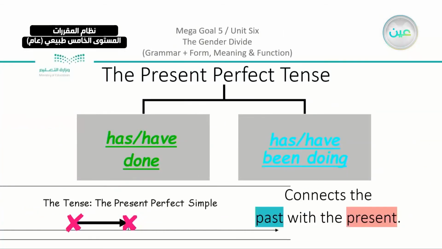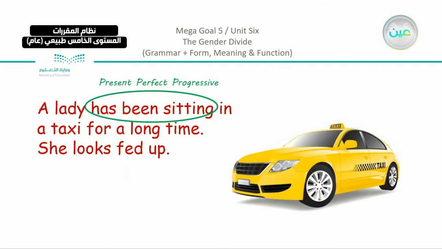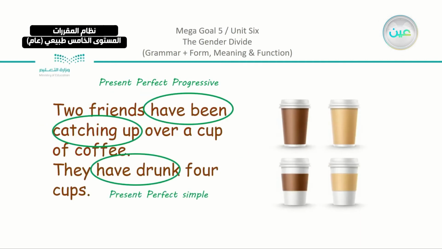We said that the present perfect tense is either using "has" or "have" in the sentence plus the past participle, or you can use "has" or "have" in the sentence plus verb-ing, and of course there is "been" in the sentence. Now we discussed how to use them in the sentence, and we agreed that they connect the past to the present. For example, we had these examples actually. We have here a lady has been sitting in a taxi for a long time. She looks fed up.